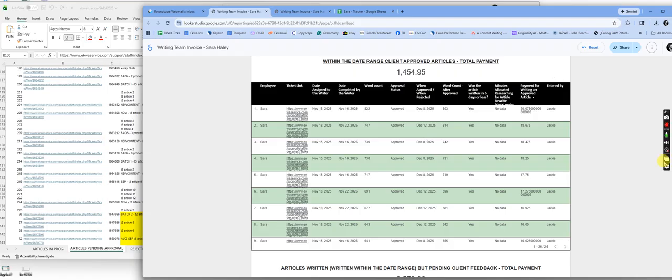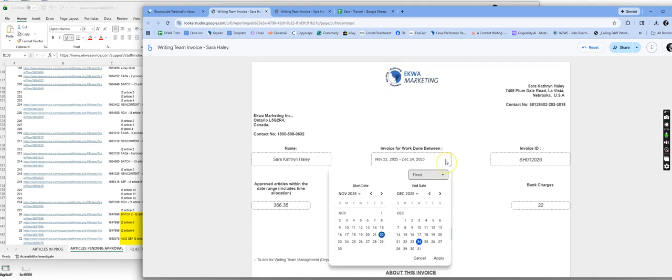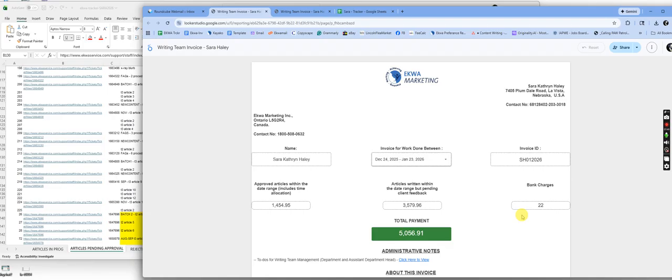And that's the other thing too, is if I go, here's another example. So if I do December, what was the date on it? December 24th. Again, why is it overlapping? The November or the December invoice for November should be December 24th through December 24th, and then the January invoice should be December 25th to January 23rd. You guys are overlapping here, which is probably messing up some numbers as well.